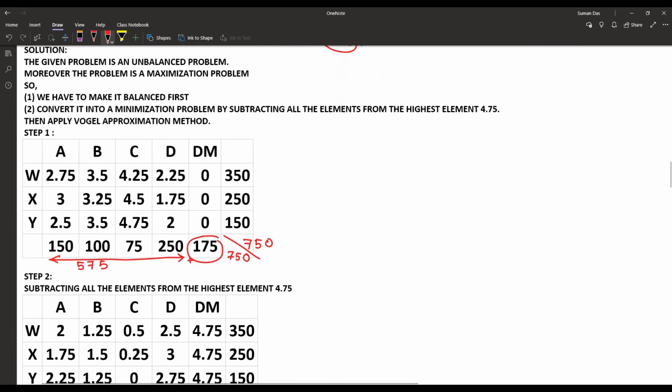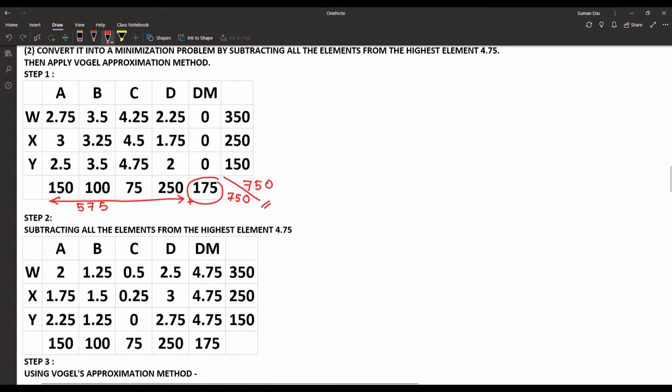First of all, in this maximization problem, it was not balanced, so we are making it balanced. Then, as it is a maximization problem, we are making it a minimization table. And what to do for the minimization table?